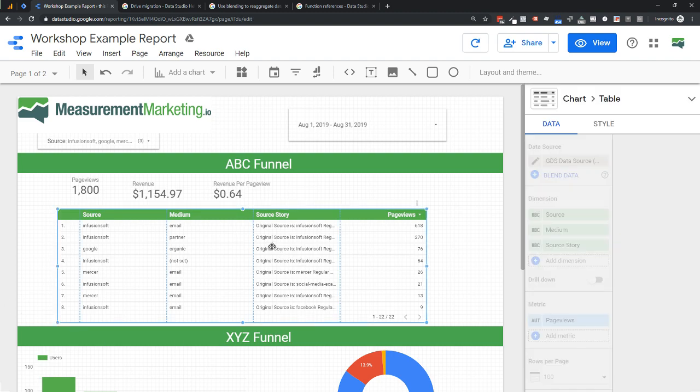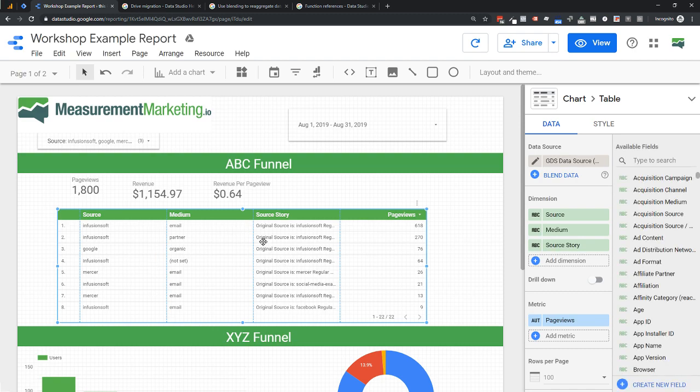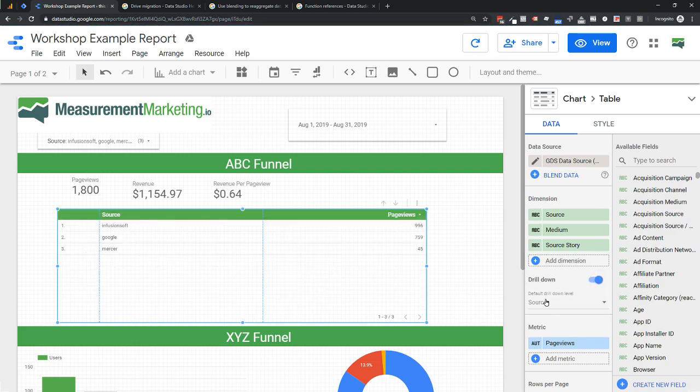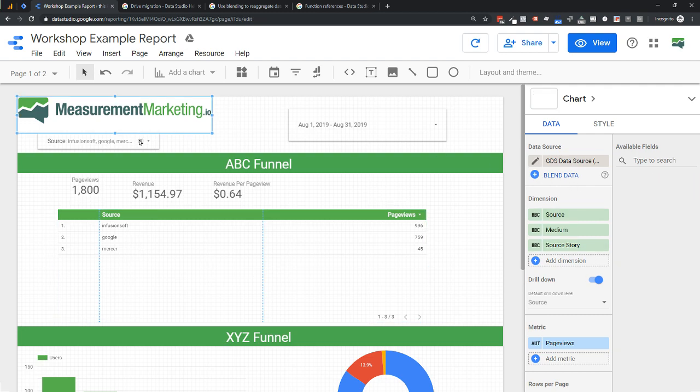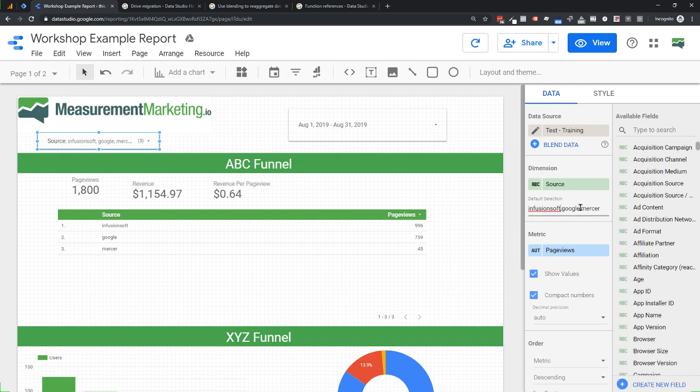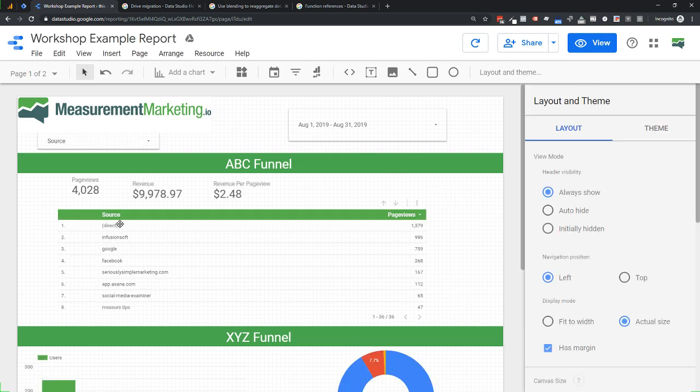Drill downs are now available for tables. I told you there's a lot of changes with Data Studio. So here's a regular table that we've got with our three different columns. You can now do a drill down. Watch the difference. This is just with three dimensions, in a horizontal layout. Now with a table, you can click on drill down and then default. I'm going to say it's the source for now. In fact, let's take out this little filter so we can see everything. I'm just going to remove these so it doesn't pre-filter. There's all of our traffic sources now, but it's in drill down mode.